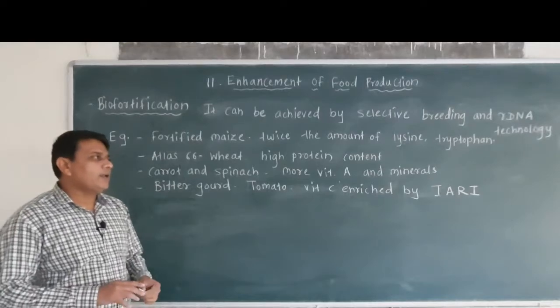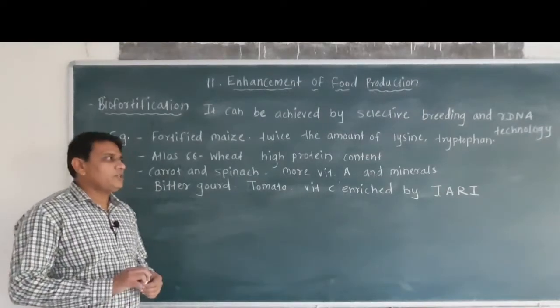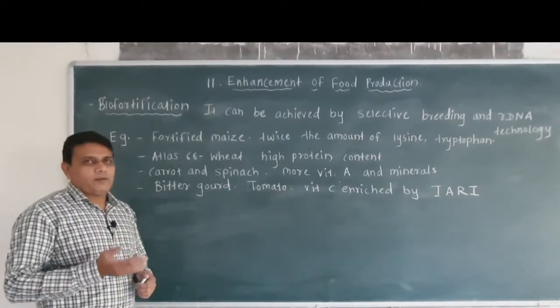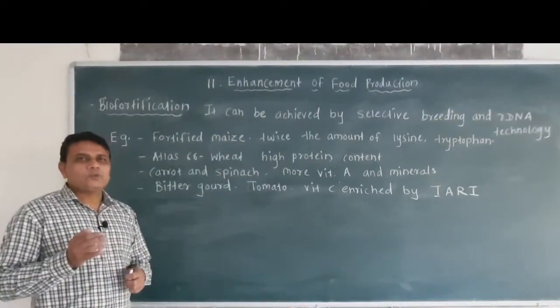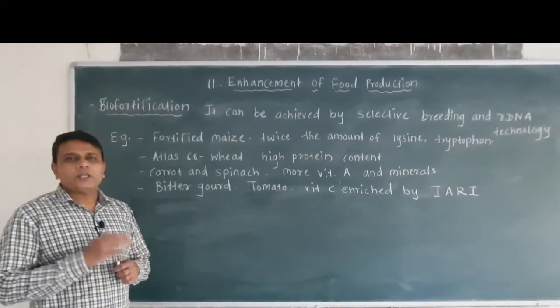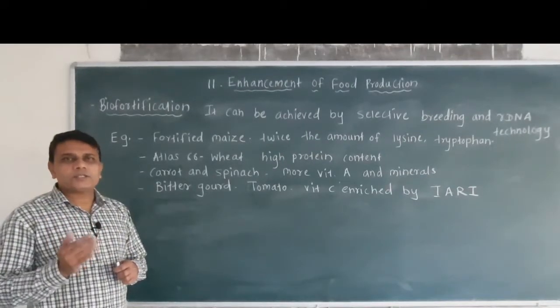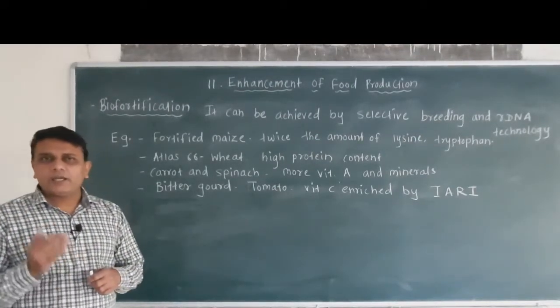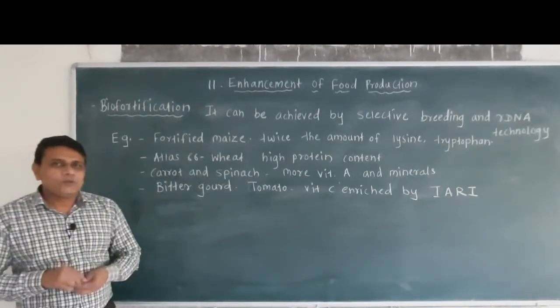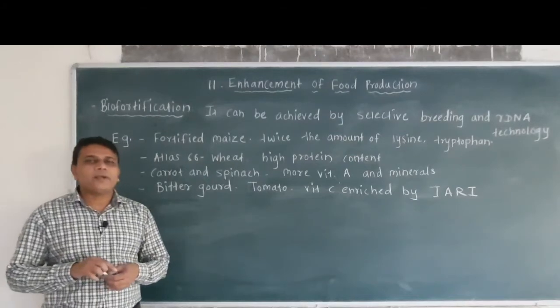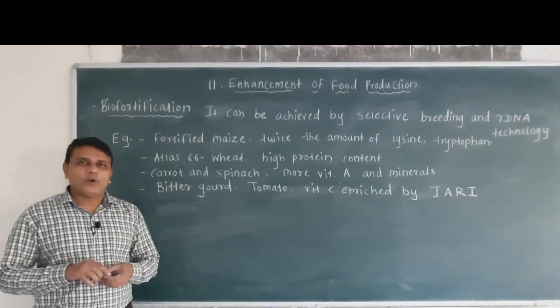The Indian Agricultural Research Institute is working on improvement of different crops so as to increase the amount of micronutrients, proteins and vitamins. So here we have seen the topic, that is biofortification.